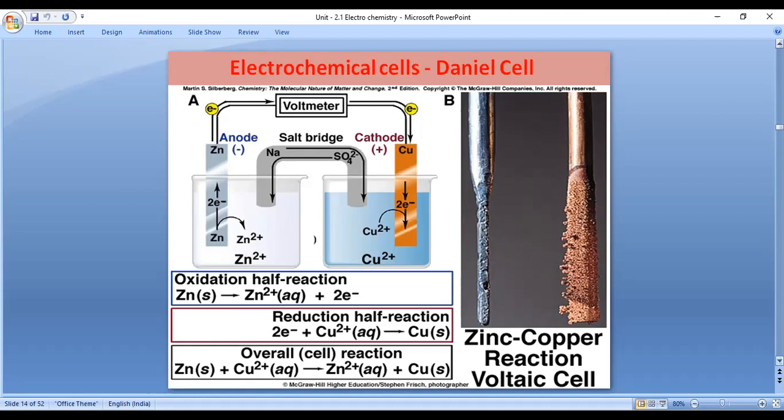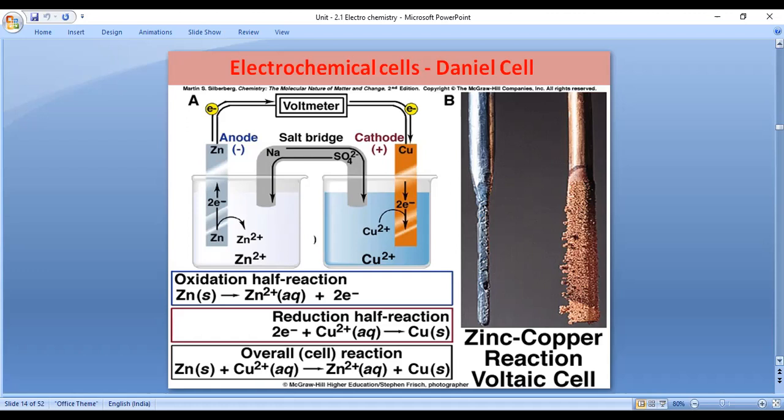The study of the solution and what happens at the electrode is known as electrochemistry. Zinc becomes zinc plus 2, copper plus 2 becomes copper. That means zinc undergoes oxidation, copper undergoes reduction.